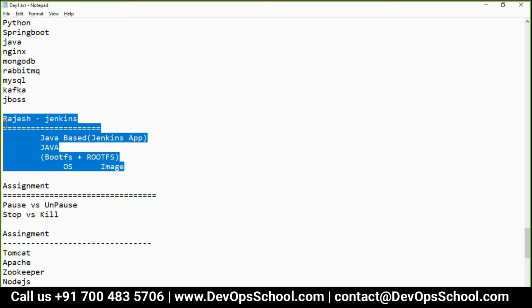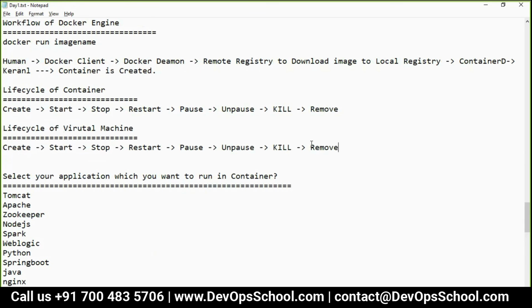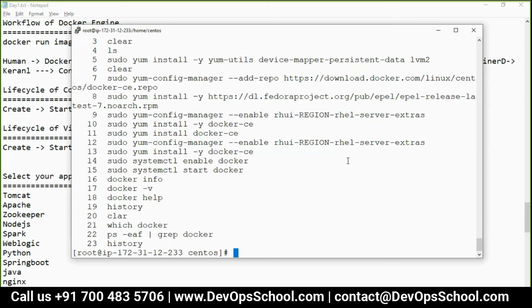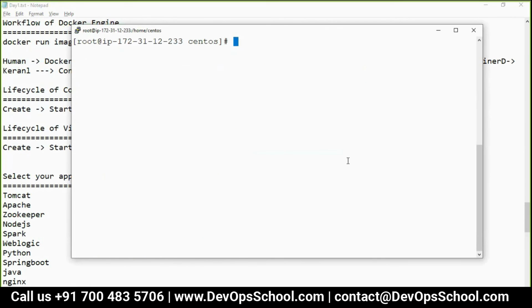Guys, are you okay with it? Yes. Okay. That's right. Now let's follow this cycle. There is no problem. I am pulling the image. So how can you see that image?